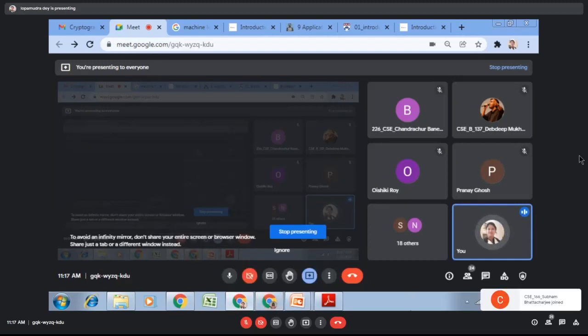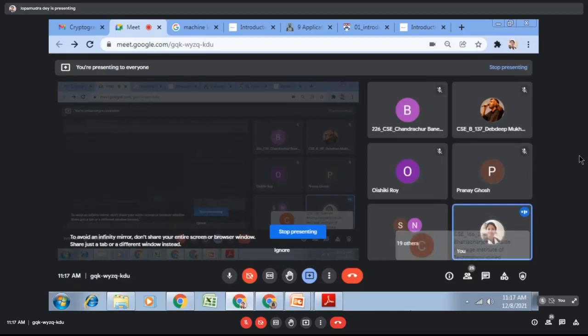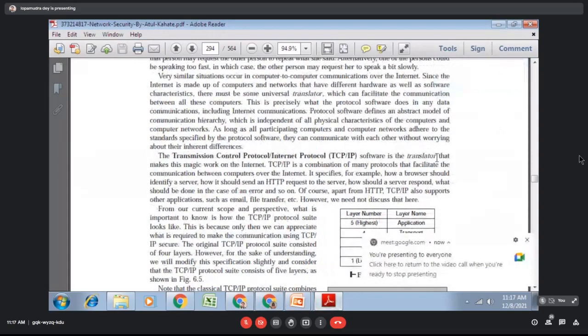I wanted to start authentication, but authentication is a big topic, and 1 hour or 1.5 hours will be required to discuss its basics. So I will start authentication in the Monday class. Let's get started with SSL.